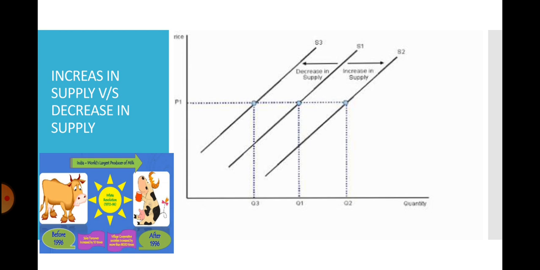For example, price of inputs in milk production decreases and milk production increases, it is known as increase in supply. Whereas if there is decrease in supply of milk due to an increase in the price of inputs, it will lead to a leftward shift of the supply curve. Thus, at the same price P1, less quantity, that is Q3, will be supplied. Thus, keeping price constant, if there is increase in supply, there is a rightward shift. If there is a decrease in supply, there is a leftward shift, and both these cases are cases of change in supply.